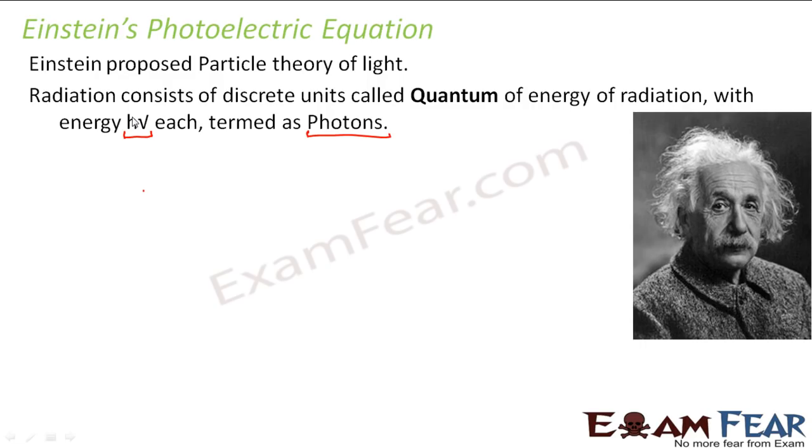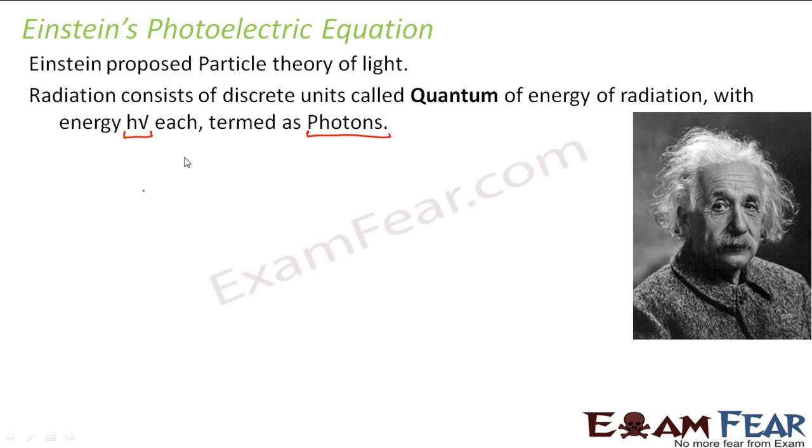Nobody accepted it as it is. So Einstein had to satisfactorily explain each and every observed experimental behavior of the photoelectric effect. So Einstein gave an equation which is popularly known as the Einstein's photoelectric equation, which was able to satisfactorily explain all the observed behavior of the photoelectric effect. So what was Einstein's photoelectric equation? Einstein told that what happened when radiation falls on the metal plate, that radiation is nothing but a number of photons, each with energy h nu, falling on the electrons.